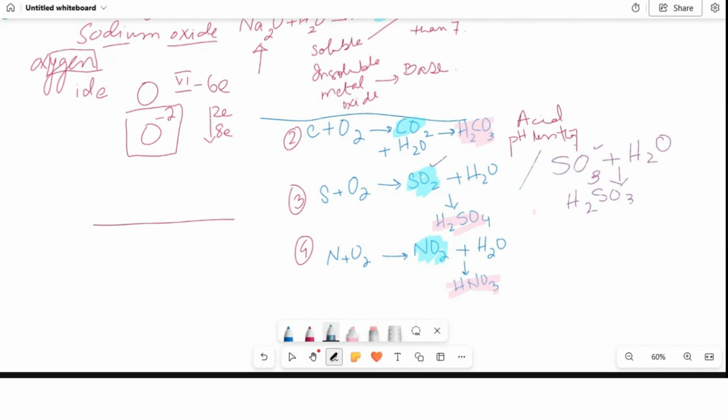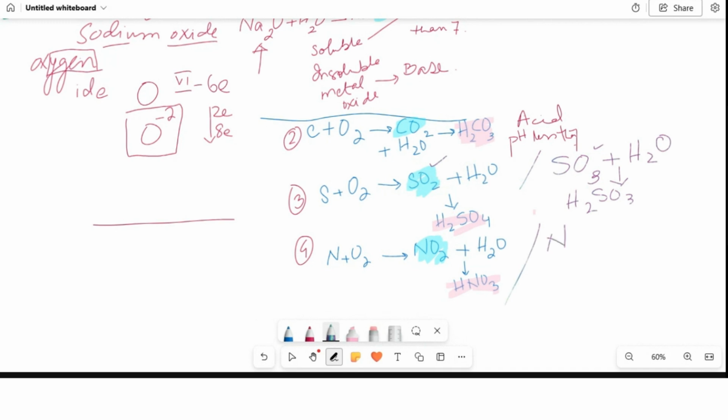Now, both of these acids, sulfurous and sulfuric acid, are responsible for acid rain. Acid rain is an environmental problem. We should know about this because this is a practical application of oxides, that what type of oxides are responsible for acid rain. So these are basically the oxides of sulfur and the oxides of nitrogen. Similarly, nitrogen does not always make NO2.